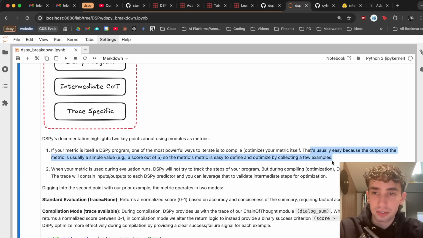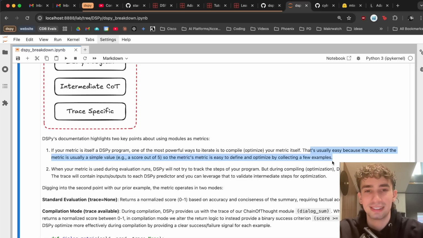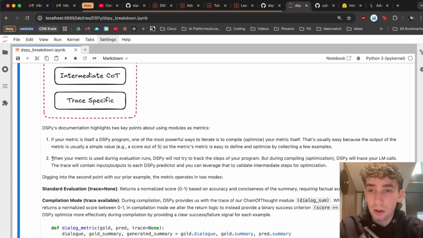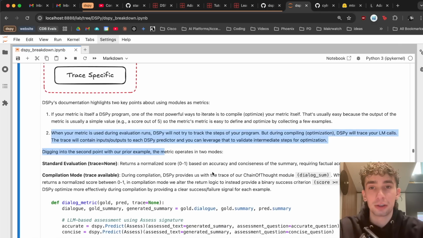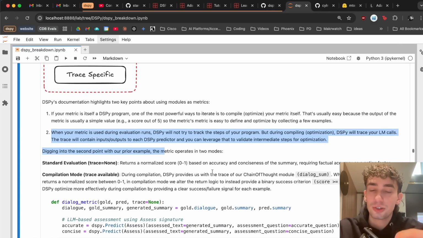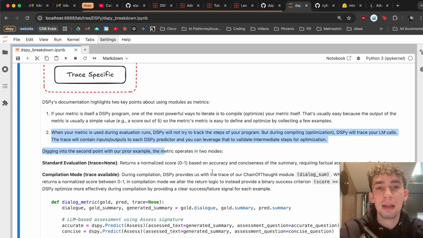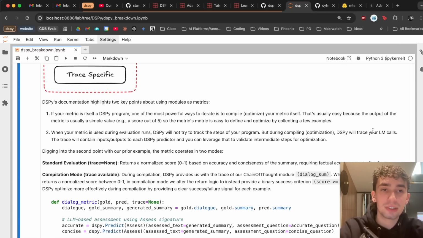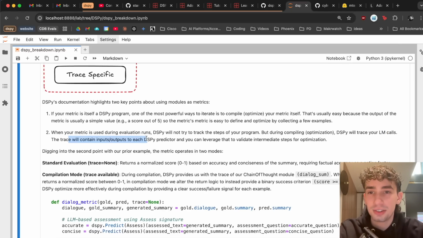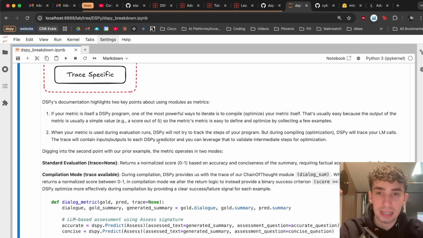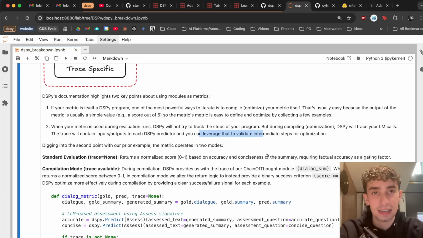And that's usually easy because the outputs of the metrics tend to be some sort of simple value. So a metric's metric can be easy to define and optimize by collecting a few values. But also, when your metric is used during evaluation runs, DSPy will not try to track all of the steps of your program, but during compiling and optimization, DSPy will trace every language model call. And then these traces will contain the inputs and outputs to each DSPy predictor module. And what you can do is actually leverage that to validate intermediate steps or entire programs for optimizations.